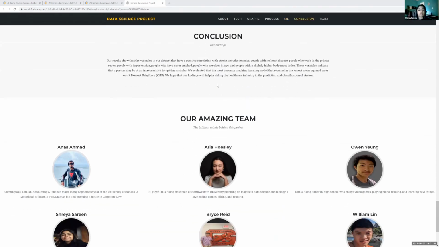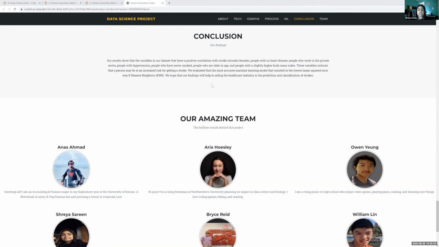For our conclusion, our results show that the variables in our data set that have a positive correlation with stroke include females, people with no heart disease, people who work in the private sector, people with hypertension, people who have never smoked, people who are older in age, people who are married, people who live in urban residences, and people with a slightly higher body mass index. These variables indicate that a person may be at an increased risk for getting a stroke.